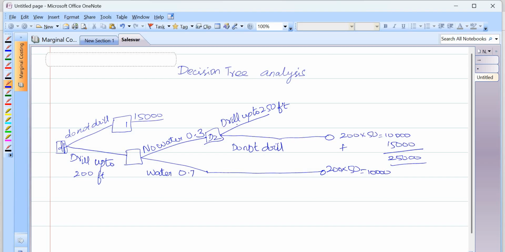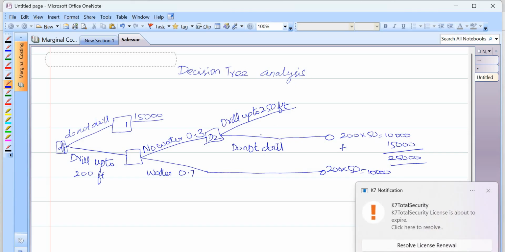They will put 250 again, like that they will go. But here we should further split into do not drill. They will forget this option. If I am not getting the water, I won't drill. So I want to spend 15,000 to get water from the neighbor, plus 200 into 50, so I drilled up to 200 feet, that is 10,000.